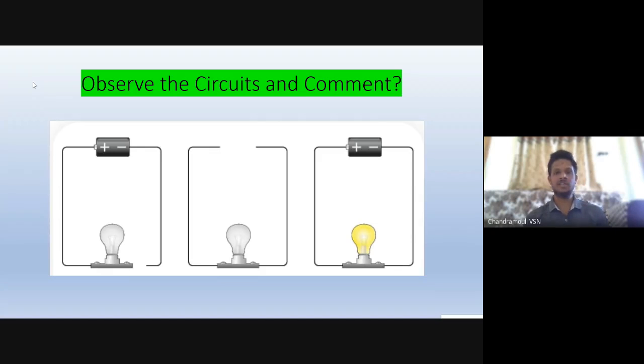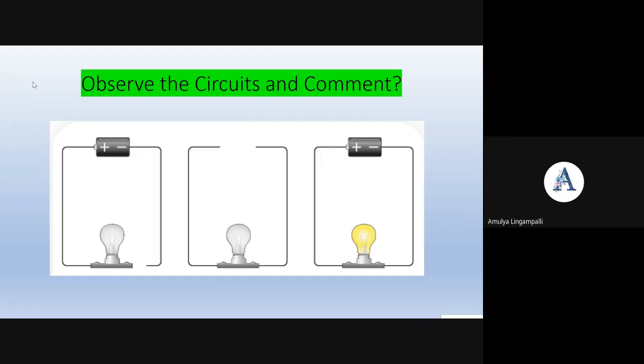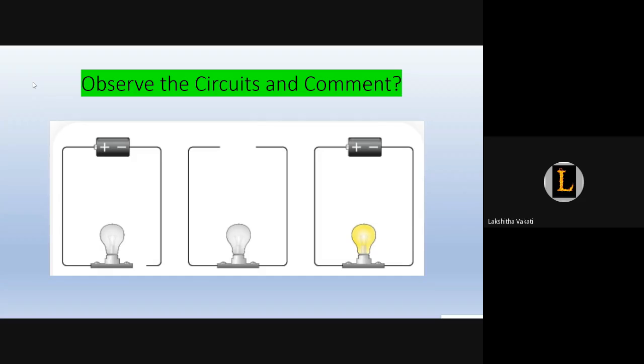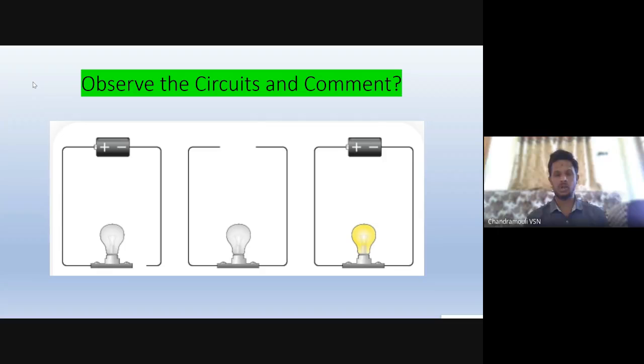What is the difference between the three pictures? In the first one, the battery and bulb are there, but the wire is not connected to the bulb. Very good. In the second picture, the battery is not there, so the bulb will not glow. In the third picture, the wire is connected, and the battery is also connected, so the bulb is glowing. Among all, which one is called an open circuit?